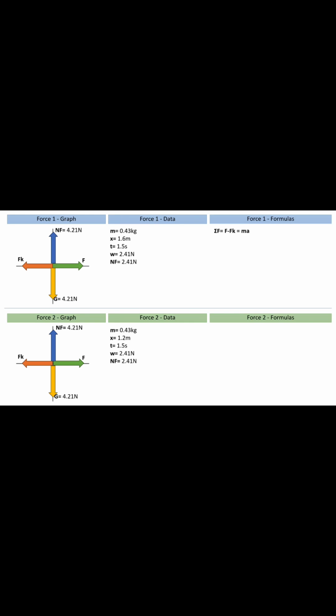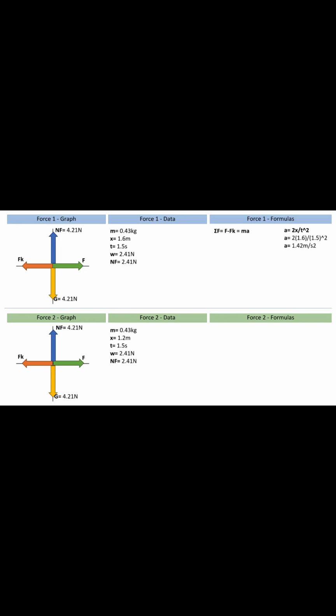With the data we already have, we cannot calculate the forces because we are missing the acceleration, which we can obtain using the formula acceleration equals 2 times the distance divided by the time squared. Substituting the values, this gives us an acceleration of 1.42 meters per second squared.